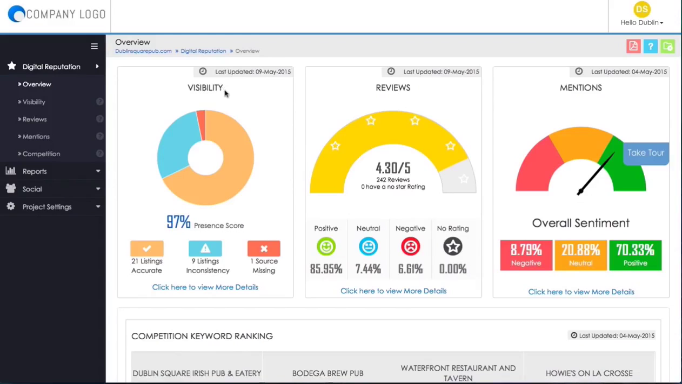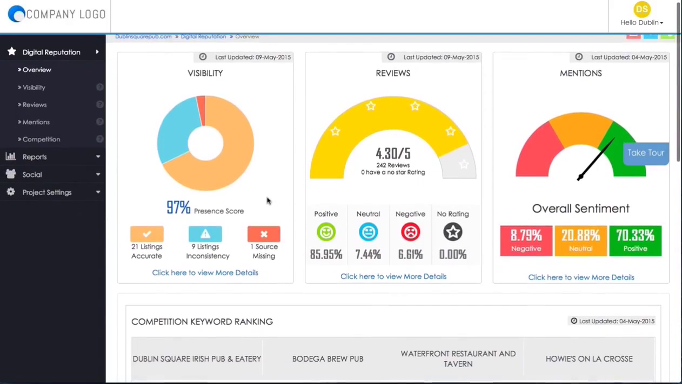So this is for the visibility section, which is basically your listings on directories and search engines and review sites and whether you're listed or not and how well you're listed. And it gives you a score depending on how well you're doing. In this case, it's a 97% presence score. Generally, 70% or higher is considered good. It also gives you how many listings are accurate, how many may have inconsistencies, or how many may be missing.